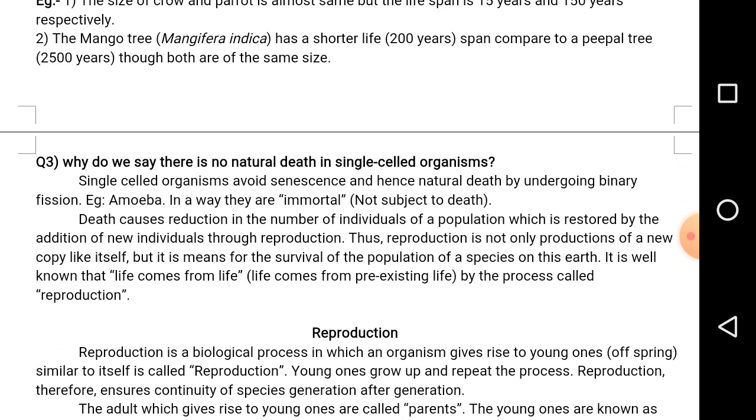In the higher organisms, death results in the reduction in the number of a population, whereas in the lower organisms it results in multiplication, as a type of reproduction. Here the reproduction is not only the production of new ones, it is also for the survival of the